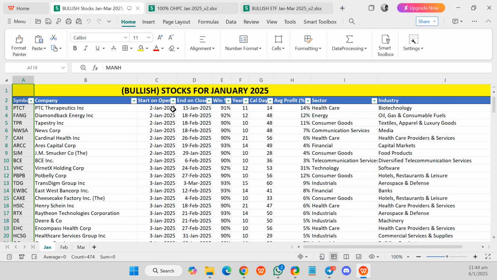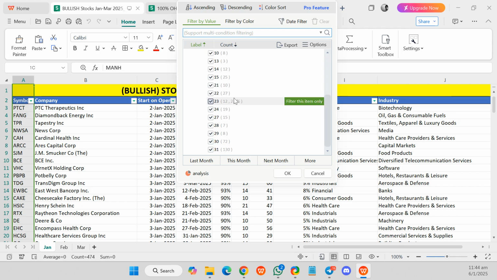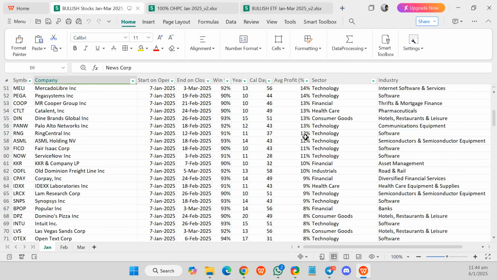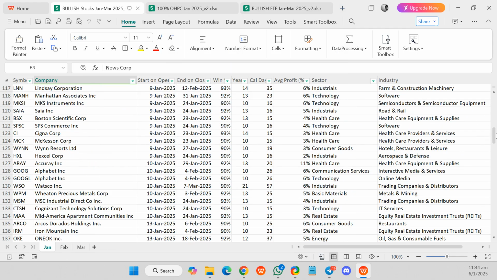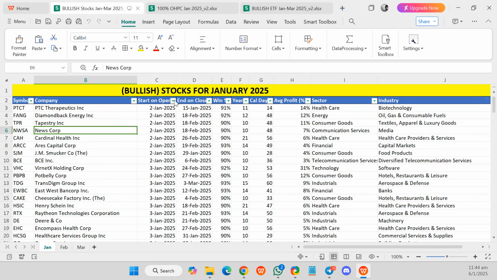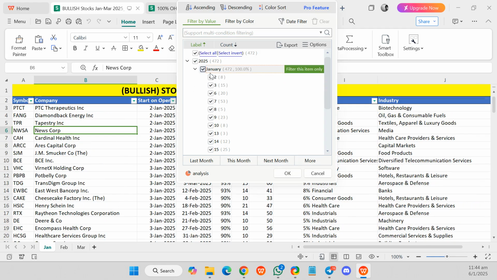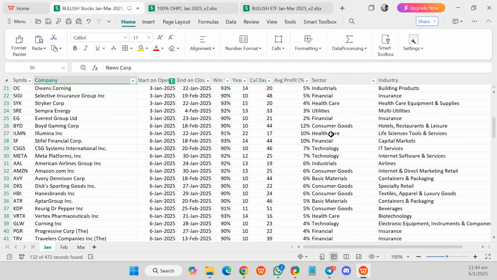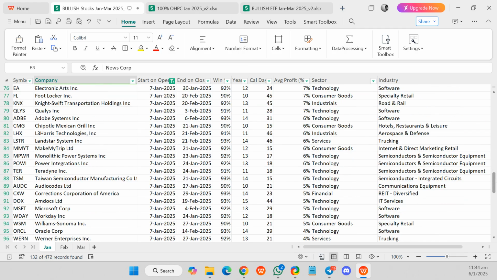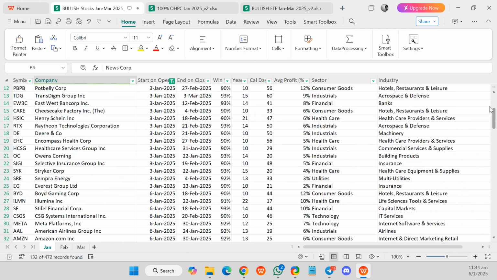So for this January, as I mentioned, start from 2nd Jan until 12th. There are quite a number of stocks over there: 2nd, 3rd, 6th, 7th, 8th, 9th, 10th. These are the stocks for this coming week until the 12th of January.